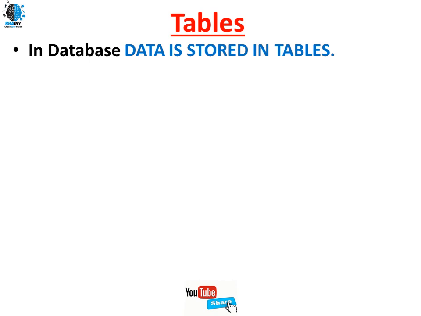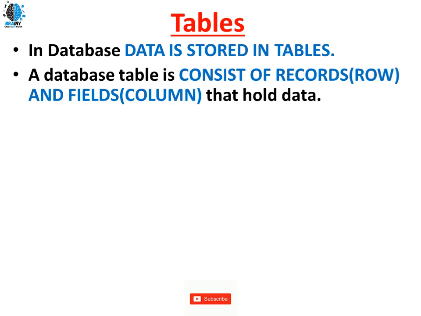Now the next, tables. What are these tables in database? Everywhere we will be talking about the tables in database. So what is a table? Let's understand. In database, data is stored in tables. A database table consists of records, rows, and fields, columns, that hold the data.